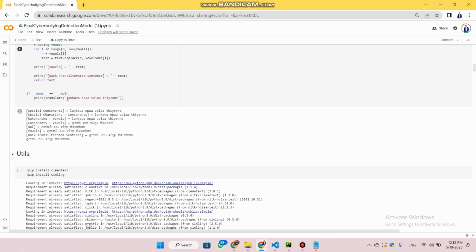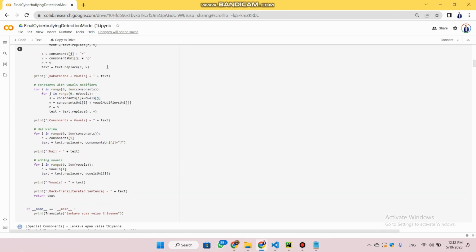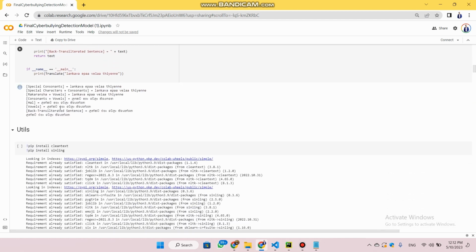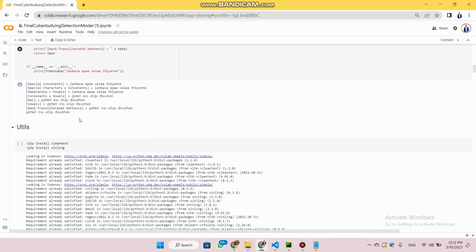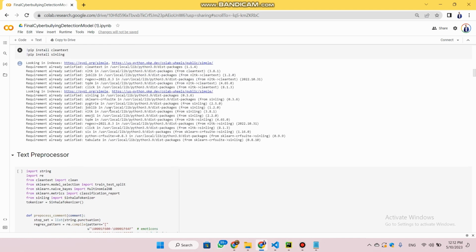It has detected the English letters, which actually form Sinhala words, and through various iterations over here, I have got the Unicode letters of this Singlish sentence.